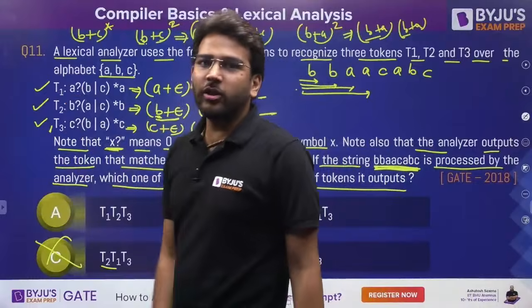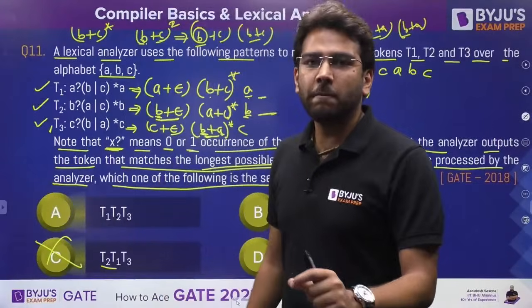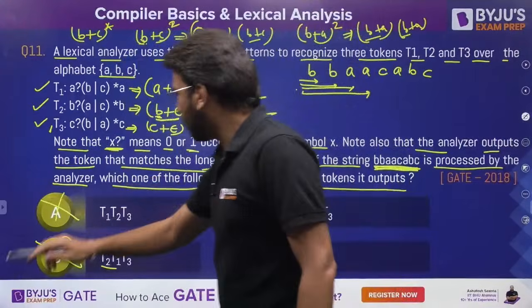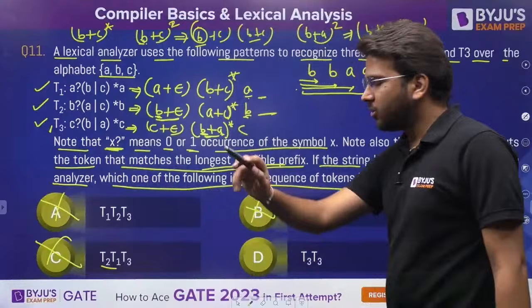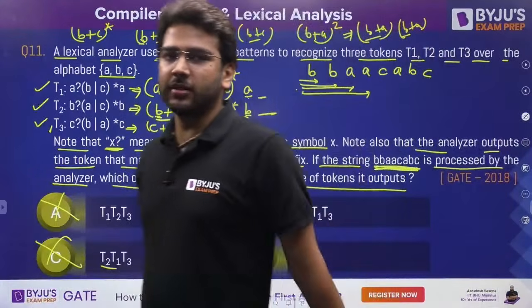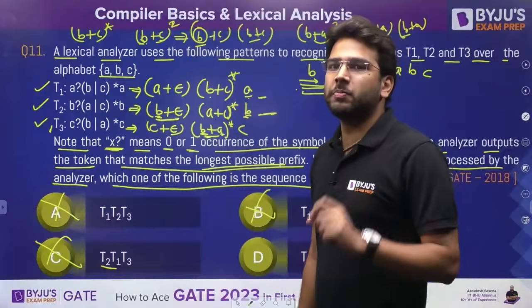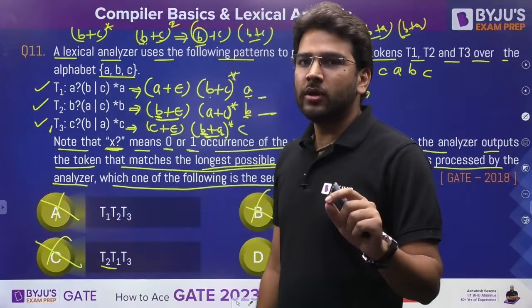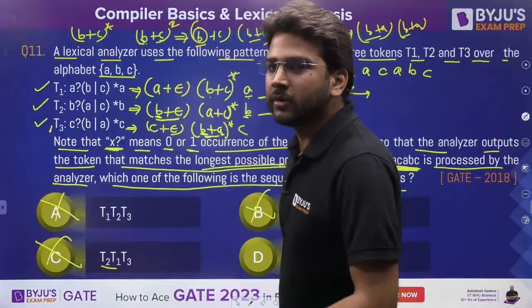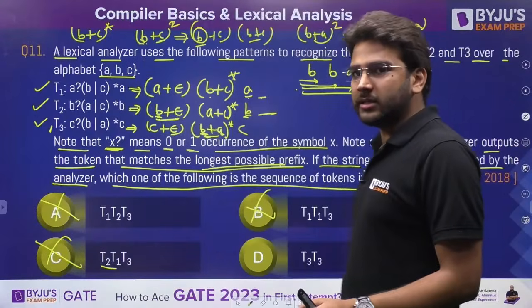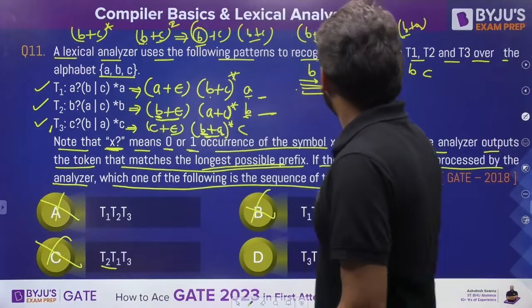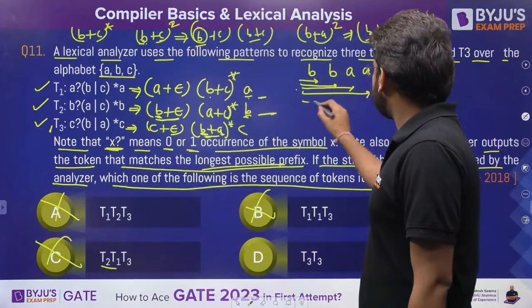So I can ignore all the options starting with T1, yes or no? So that means option A also not possible, option B also not possible, so far we can say. Is it clear? Because T3 will give me the longest prefix match. Is it clear to all of you? If it is clear, yes, yes, yes. Right? So now we can say, let's scan further.